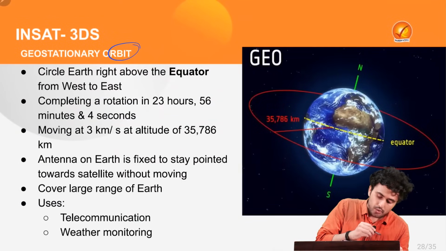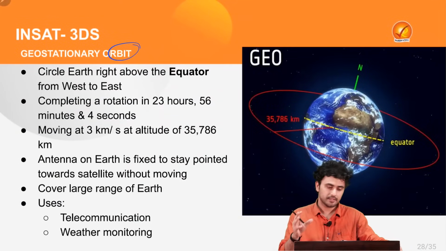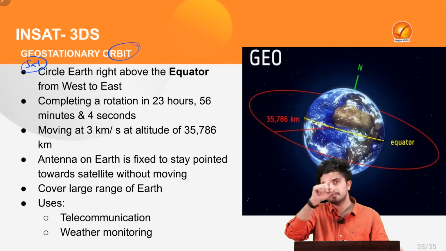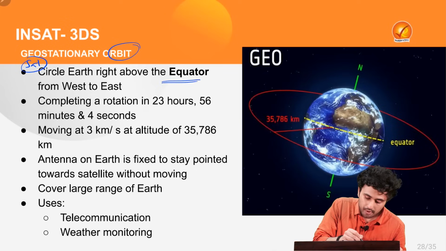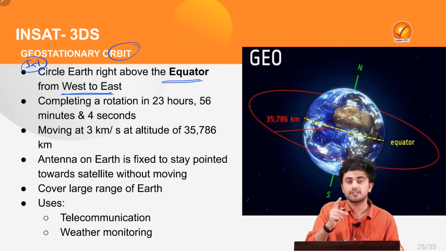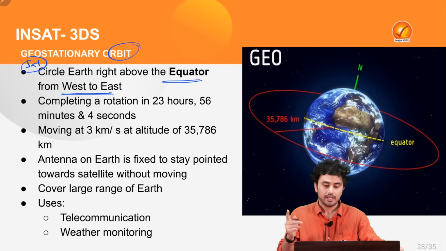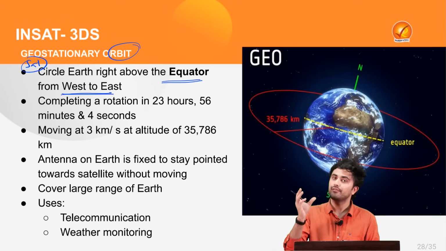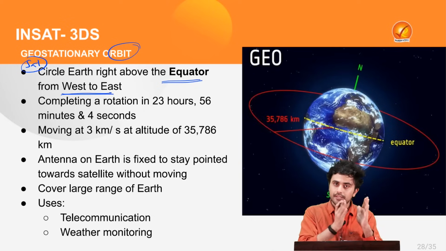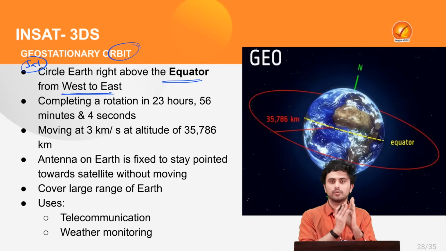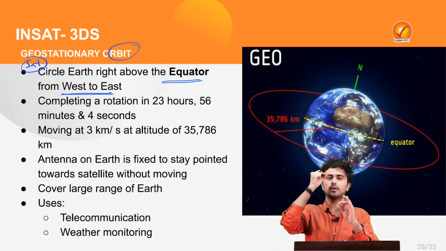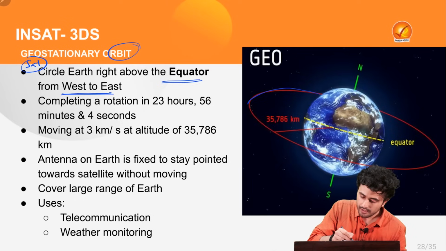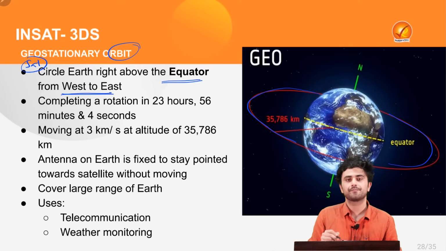Well, a geostationary orbit is where the satellite circles the Earth right above the equator from west to east. Correct? Now, the Earth rotates on its axis from west to east. The satellite revolves around the Earth right above the equator from west to east, as you can see in the image.